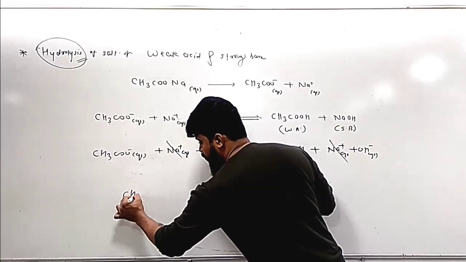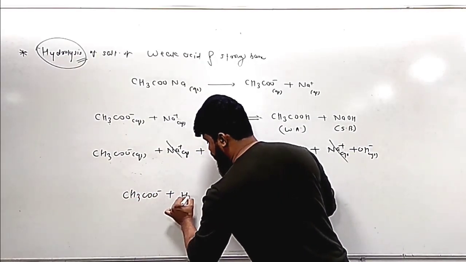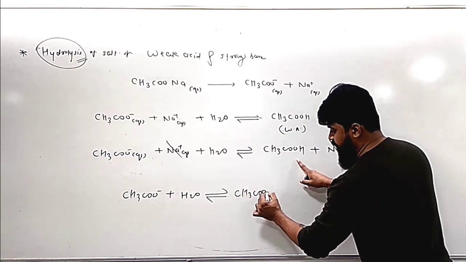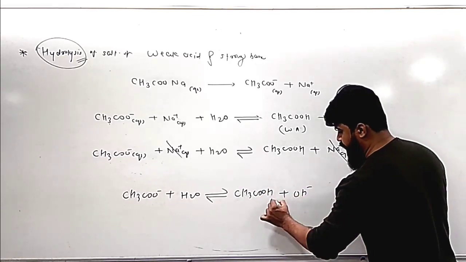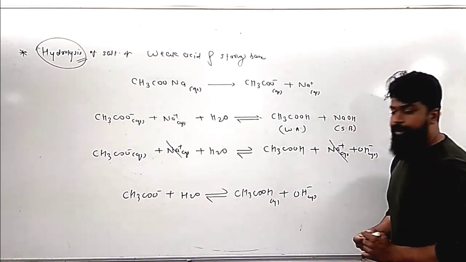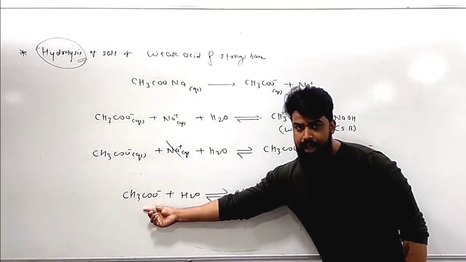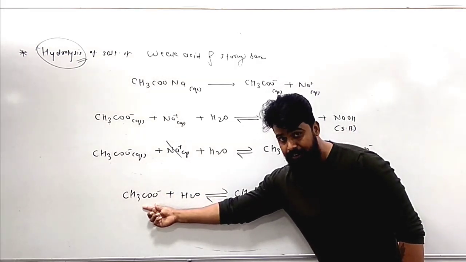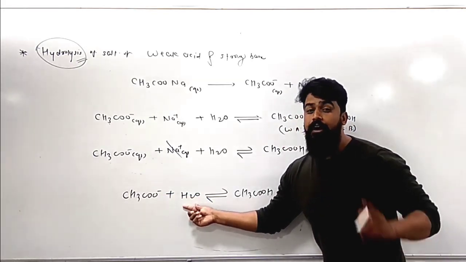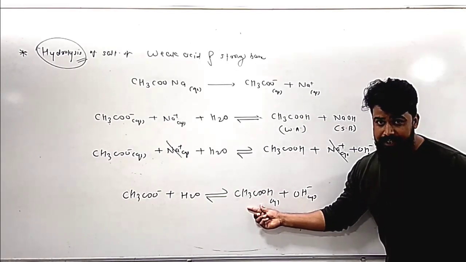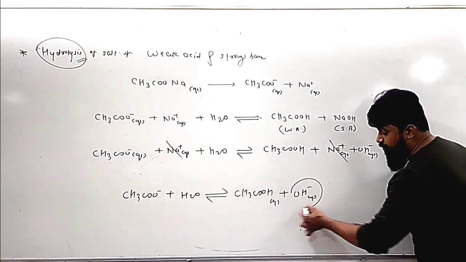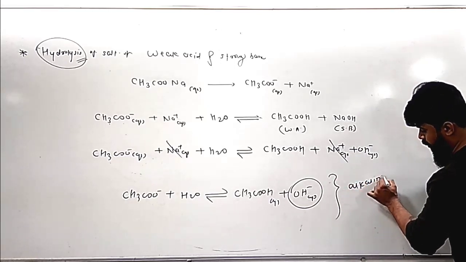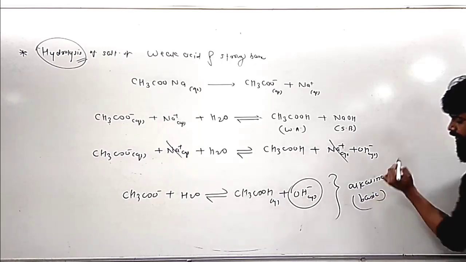So what happens here? CH3COO minus combines with H2O to produce CH3COOH plus OH minus. So you can clearly see that a negatively charged anion from the salt combines with a water molecule. Again, listen, the negatively charged anion from the salt combines with a water molecule and forms the undissociated molecule of acetic acid. That's why the OH minus ion concentration in the solution increases and the solution becomes alkaline, that is, basic in nature.